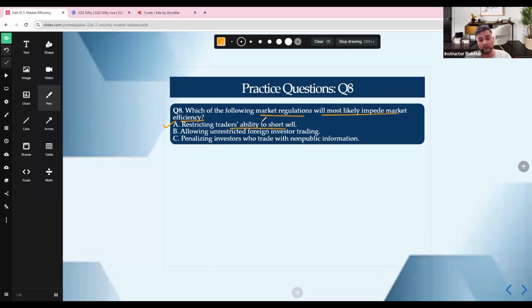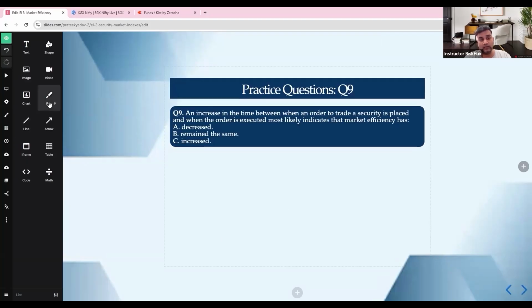If you look at option B, allowing foreign investors, again this is wrong. Why? Because more participants bring more capital, analysis, and competition, so price becomes more accurate and efficiency increases. Option C, penalizing insider trading, improves fairness and participation, so efficiency improves. What is important to understand is that anything that reduces trading freedom or arbitrage reduces efficiency. Restricting short selling reduces arbitrage, so inefficiency increases. When you allow it, efficiency increases. When you restrict it, efficiency decreases. So remember that. Okay, so this is done.